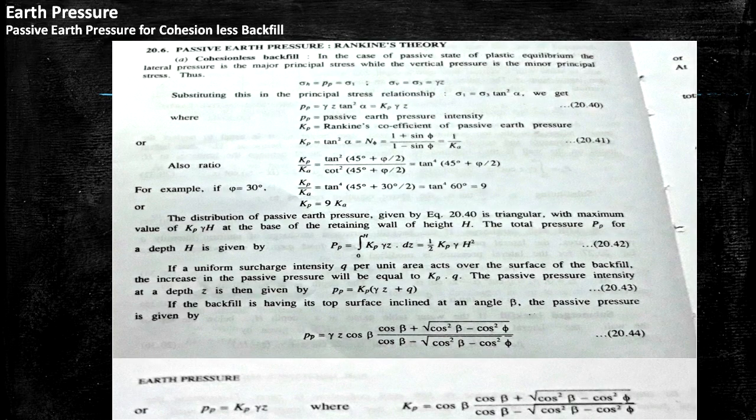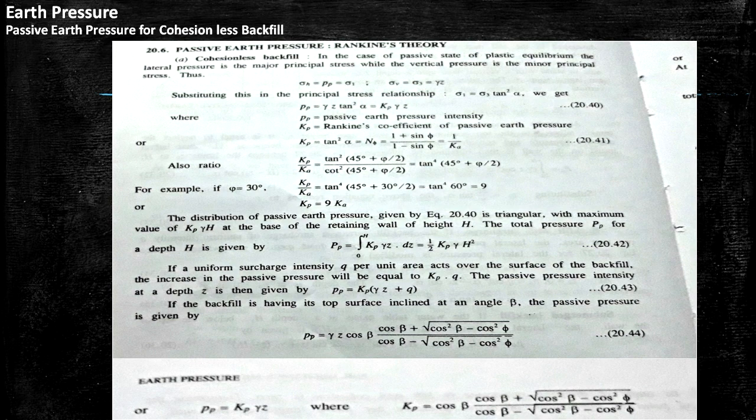In this slide, I have discussed passive earth pressure, Rankine's theory for cohesionless backfill. In this case, in the passive state of plastic equilibrium, the lateral pressure is the major principal stress while vertical pressure is the minor principal stress. Thus, sigma H equal to Pp equal to sigma 1 and sigma V equal to sigma 3 equal to gamma Z.